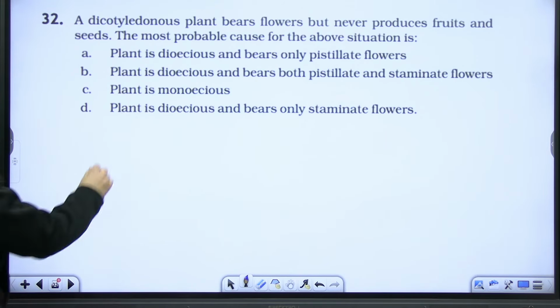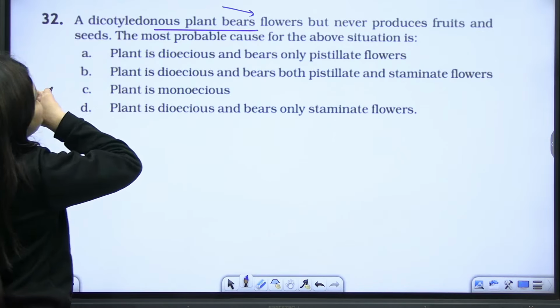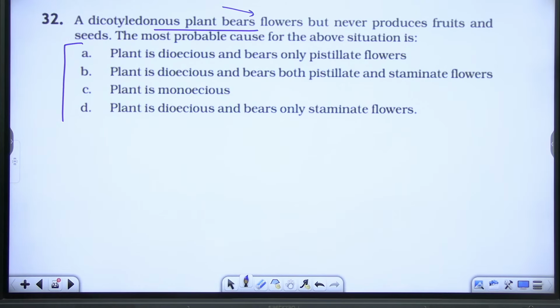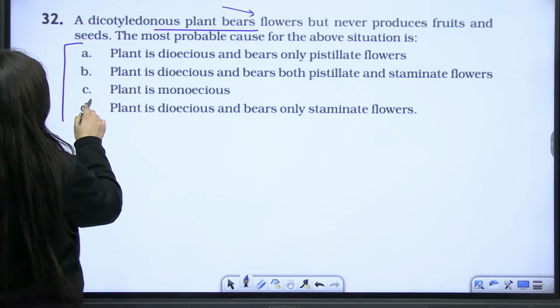Okay, let's go. A dicot plant bears flower but never produces fruit and seed. The most probable cause for the above statement is... Beta, see, it's a very common sense based answer.